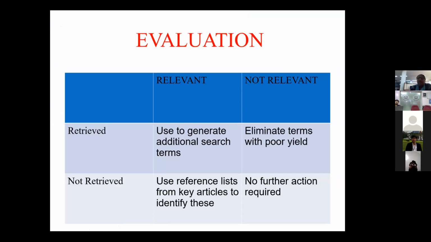That you have to decide. And for those articles which are not retrieved but relevant, you will make use of reference lists and related articles from the key articles to identify these. And if they are not relevant and not retrieved, obviously no action will be taken.